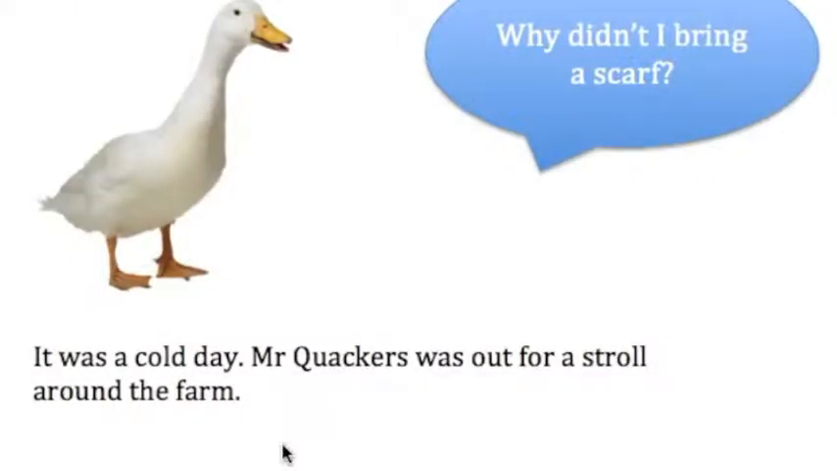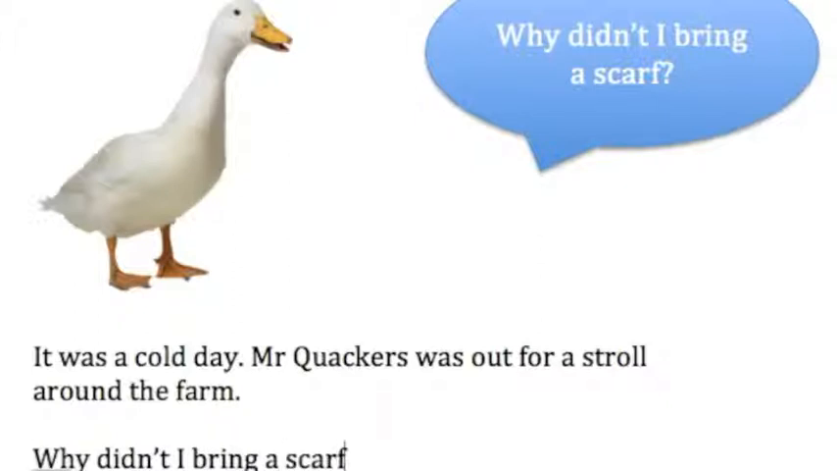Here's a different story. I've already started it just with some narration. It's the writer here. It was a cold day. Mr. Quackers was out for a stroll around the farm. And now we're going to have some speech. Why didn't I bring a scarf? So, I'm going to write, why didn't I bring a scarf?